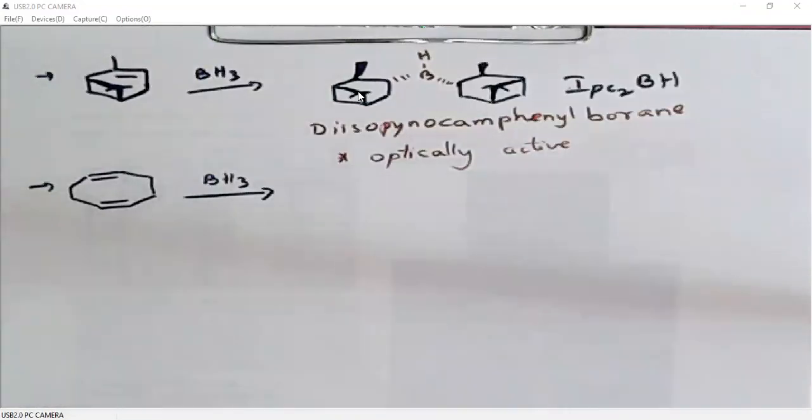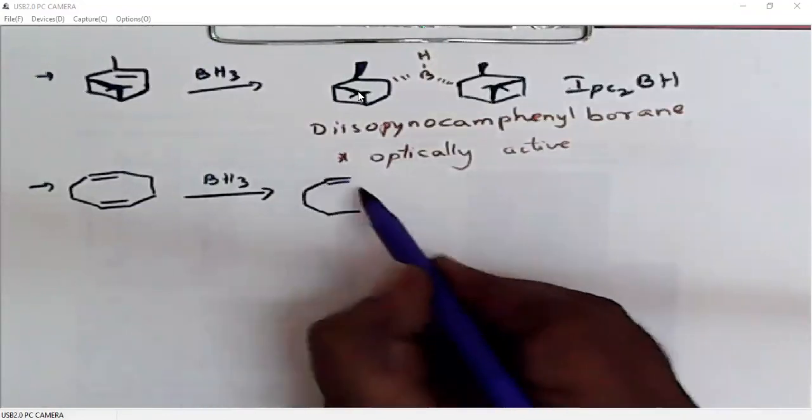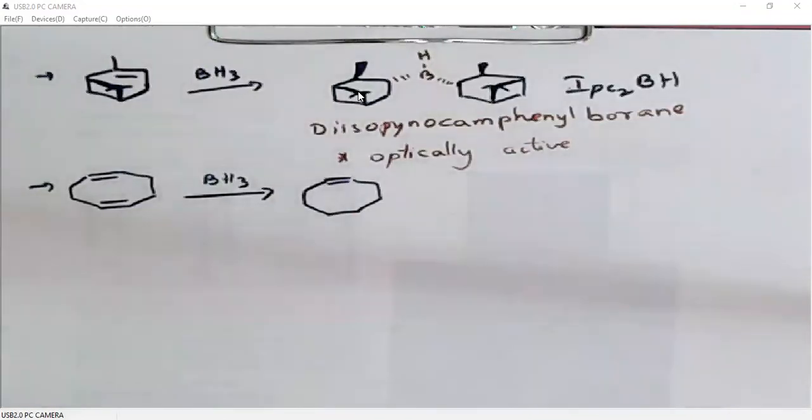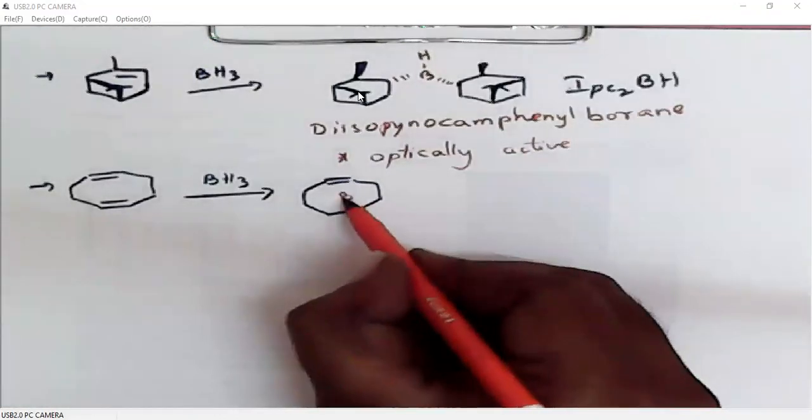But here the reaction is an intramolecular reaction. One borane will add to this double bond, so it generates like this.